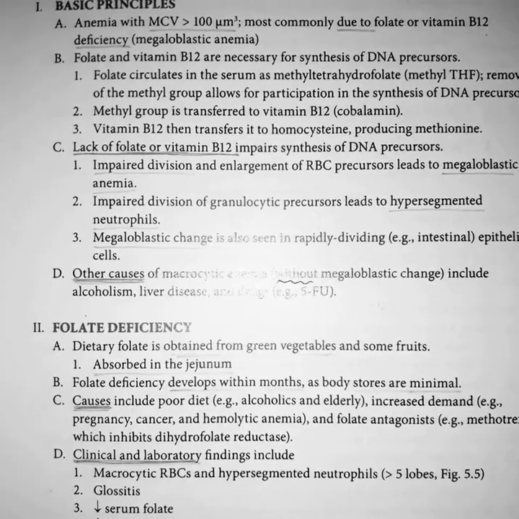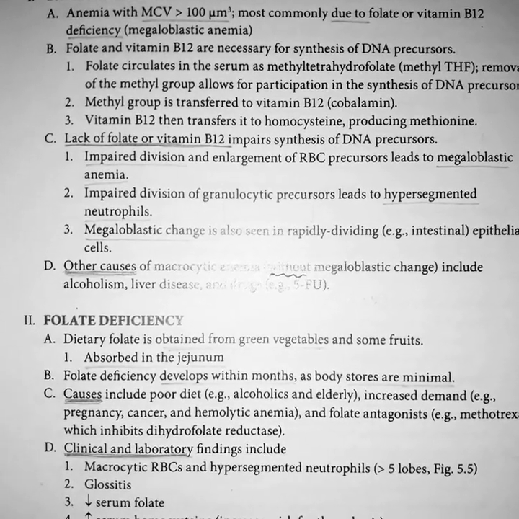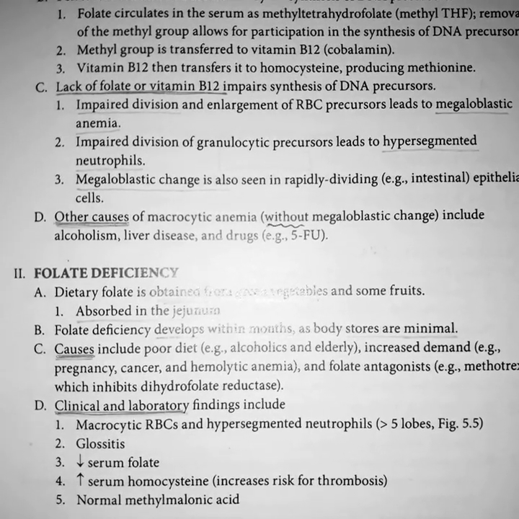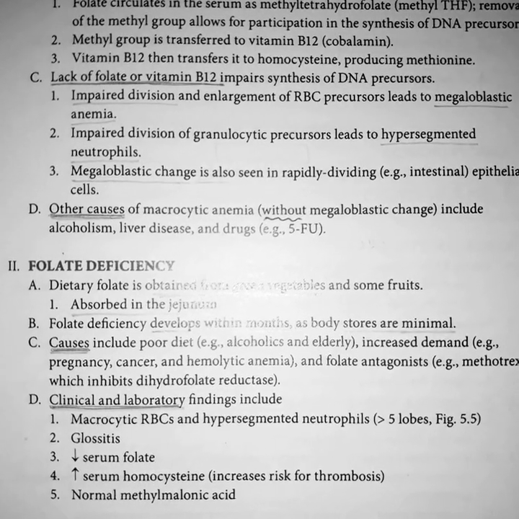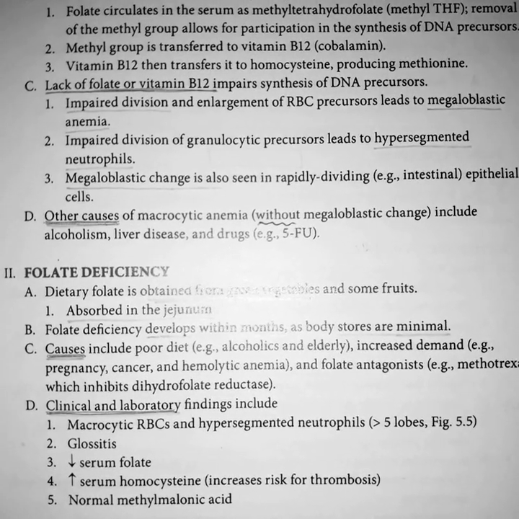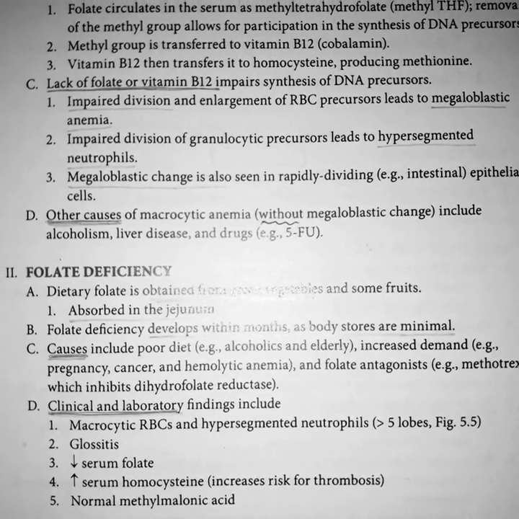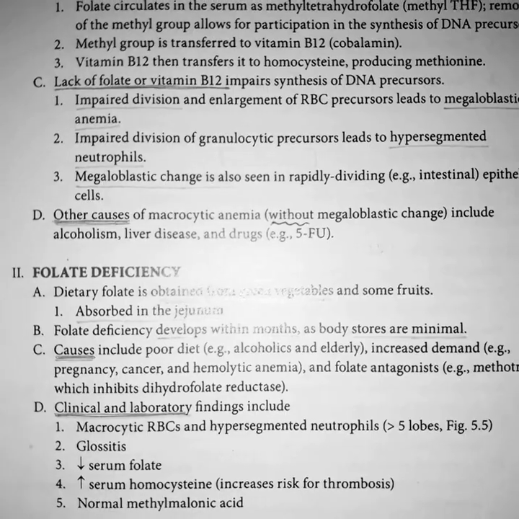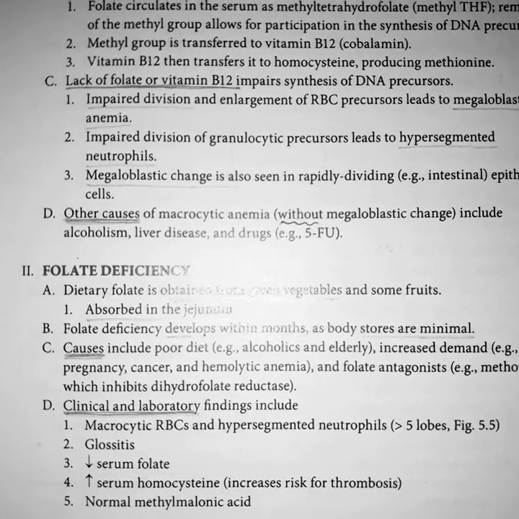Lack of vitamin B12 or folate impairs synthesis of DNA precursors. Impaired division and enlargement of RBC precursors leads to megaloblastic anemia. The RBC precursor undergoes one less division, so in this way the cell is going to be larger than usual. It occurs due to upset in the production of DNA precursors, due to deficiency of folate or vitamin B12 or both.